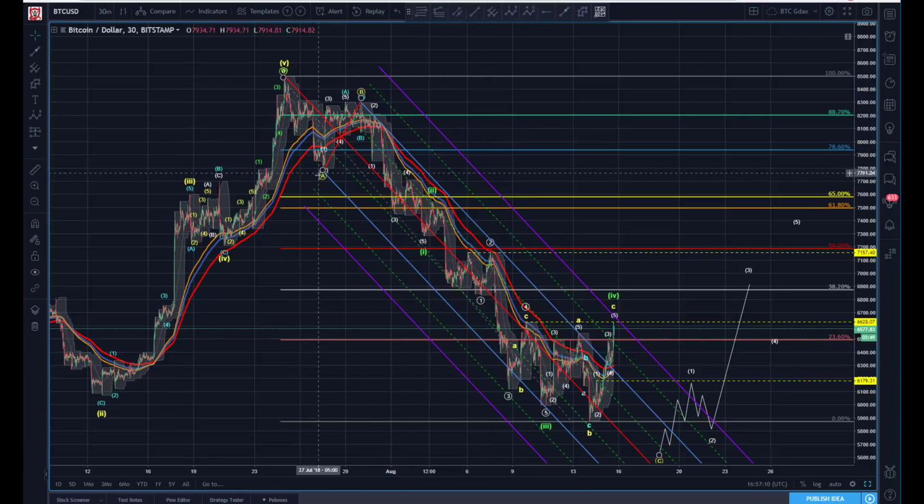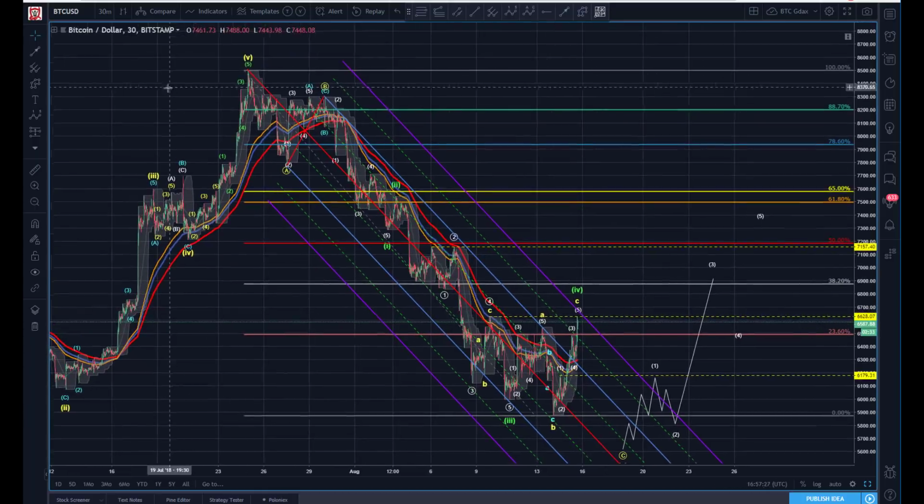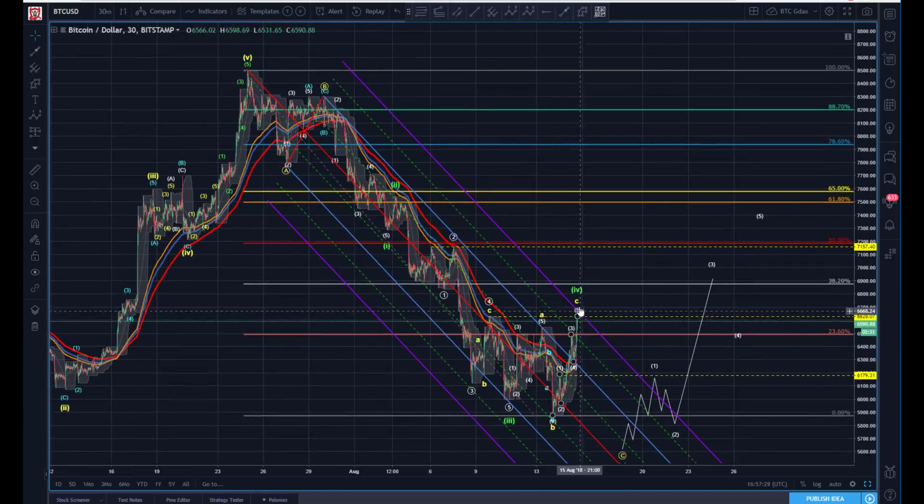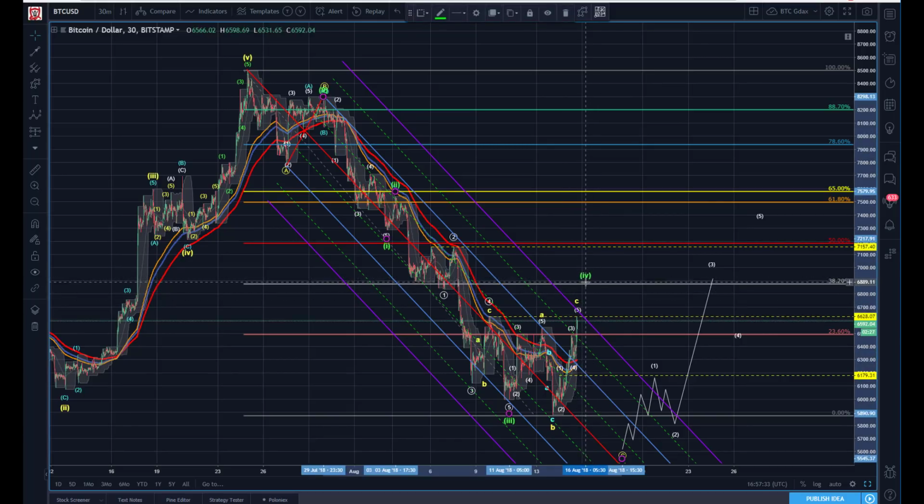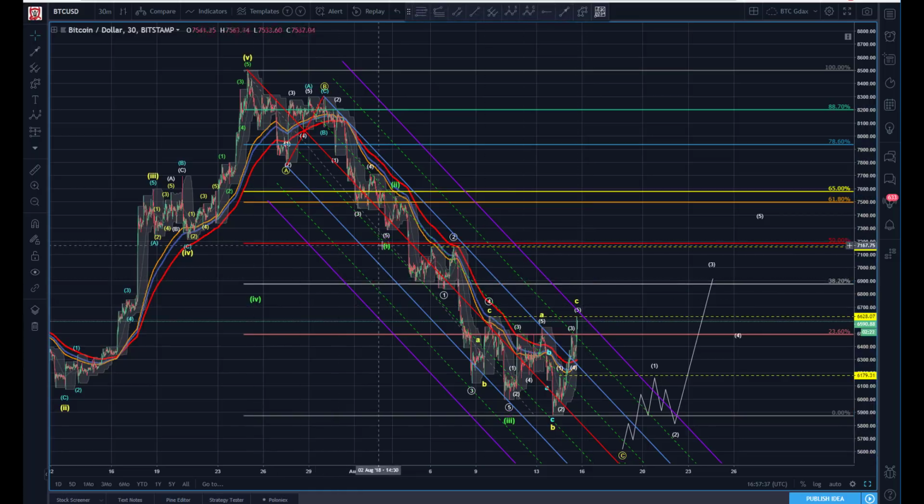From these dominant pivots here, 1, 2, we've just stayed within the median lines here. Our 100% had a little throw over, right to the edge of it, and this is contained all the way down here. Now we've had this break here. If we're going to break too much further beyond this, it's going to be in question whether that can still be a 4 relative to the way I'm labeling it.